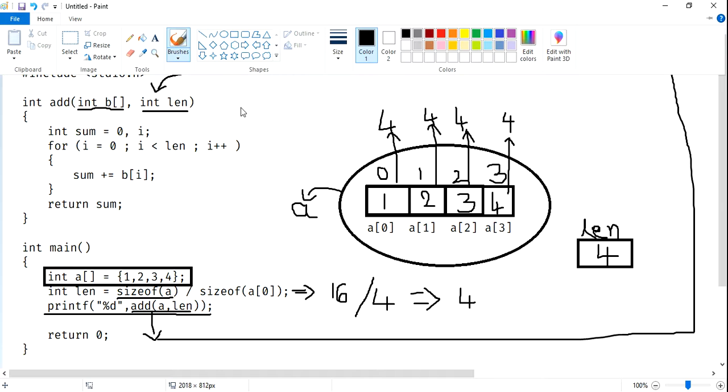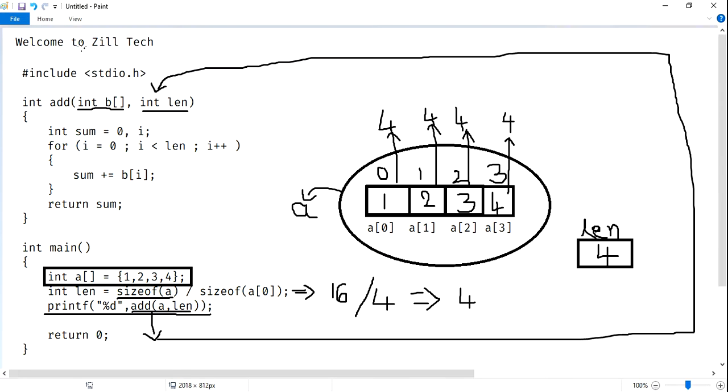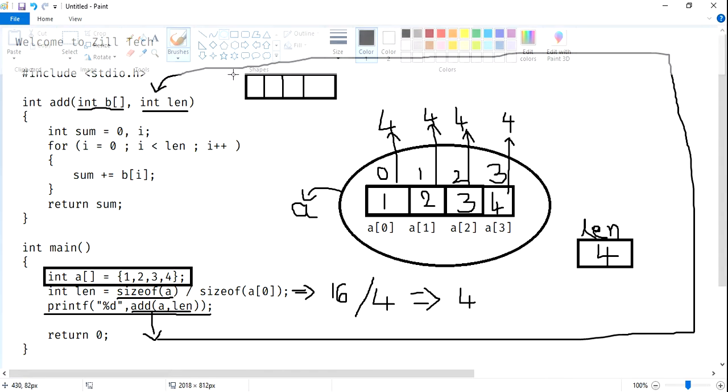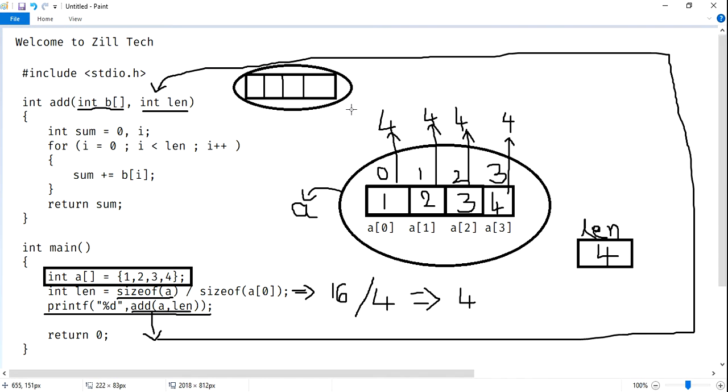Same concept. Now this is B. B contains our A values like 1, 2, 3, 4.